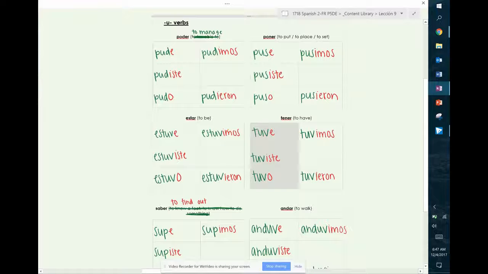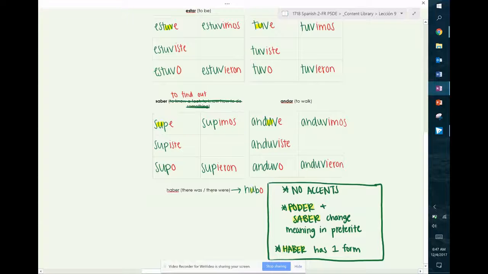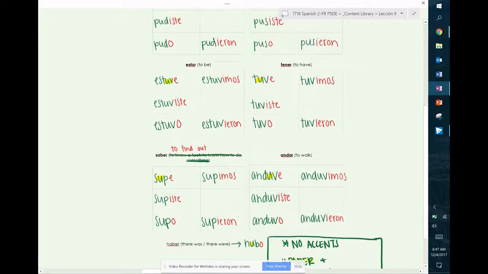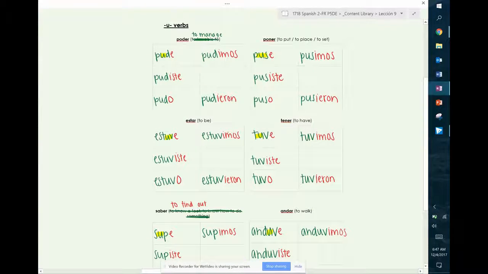But what makes them a U verb is that all of their stems have a U in them. So poder, pude; poner, puse; estar, estuve; tener, tuve; saber, supe; andar, anduve; haber, hubo. They have no accents. They have an irregular stem that has a U in it.